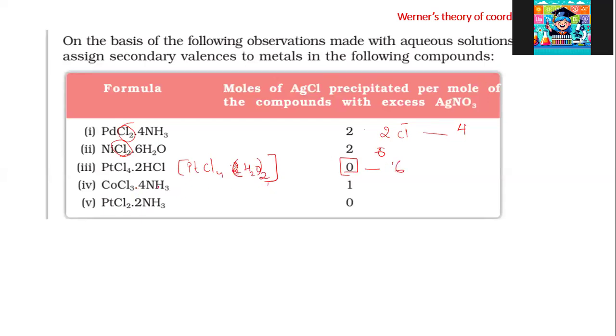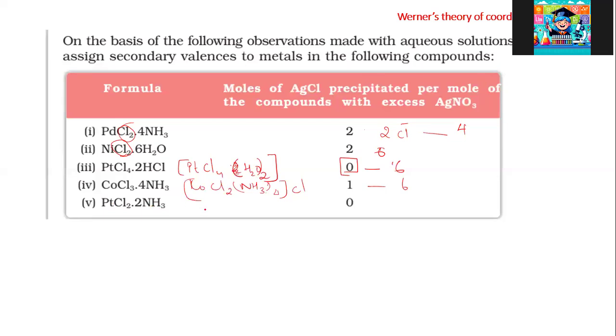For this compound, CoCl3 with ammonia, the number of moles of silver chloride precipitated is 1. That means in the coordination sphere there will be Co, Cl2, and NH3 4 times, and 1 Cl is outside. That means the secondary valence is 2 plus 4, 6.